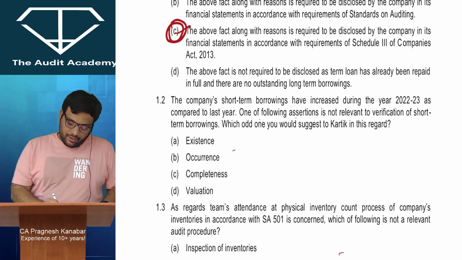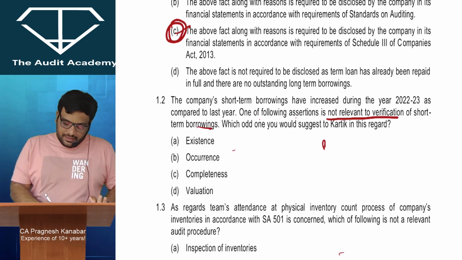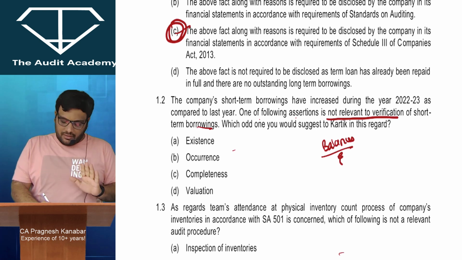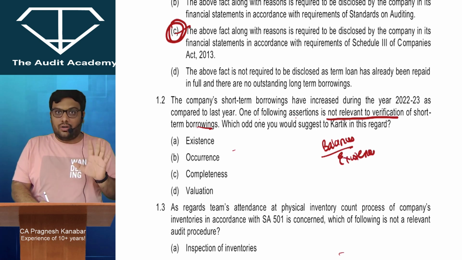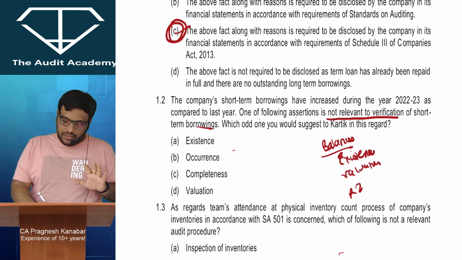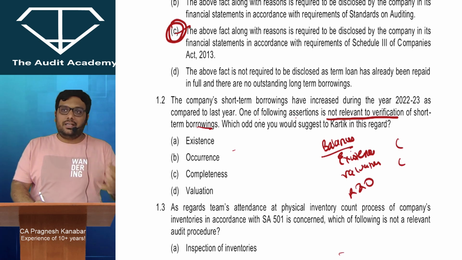One of the following assertions is not relevant to verification of short-term borrowing. See, basically whenever you are verifying balance sheet items, you need to check whether they are actually there or not, existence. You need to check the value. You need to check the rights and obligations. You need to check completeness, no omission, classification, proper accounting, presentation and disclosure.